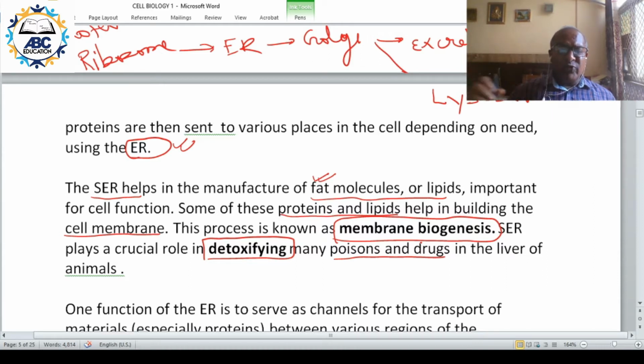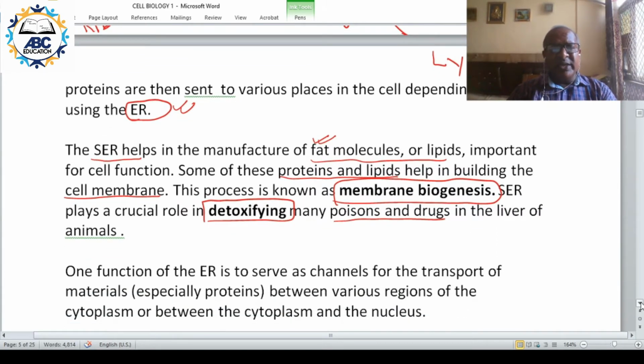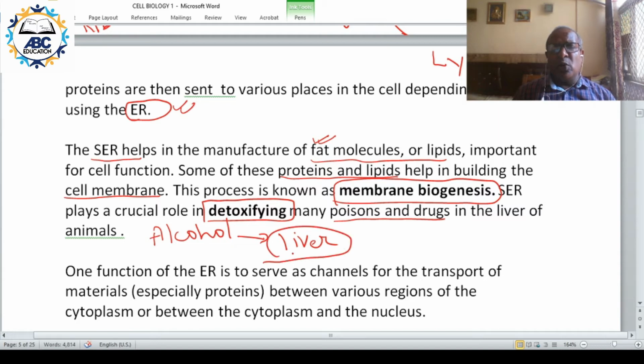They will finally go to the liver, and their detoxification takes place. Even in case of alcohol, detoxification occurs in the liver. That is why in case of alcoholics there is liver cirrhosis or liver damage.